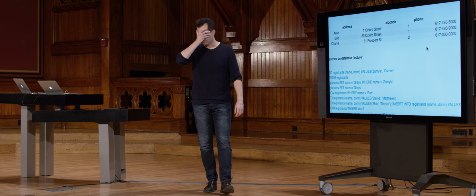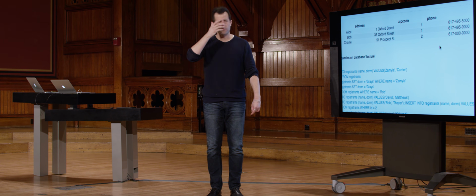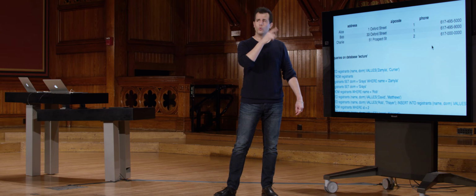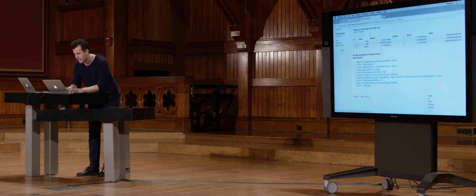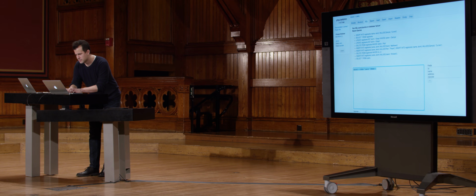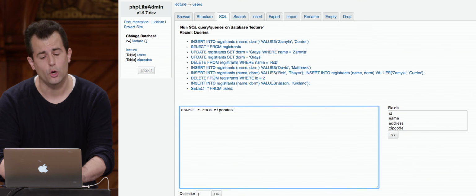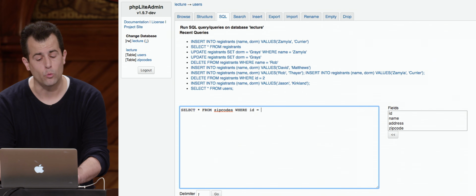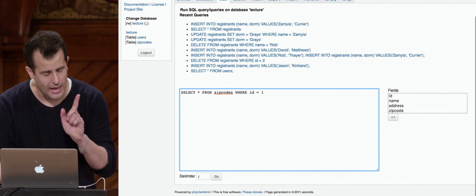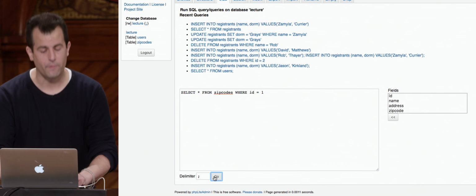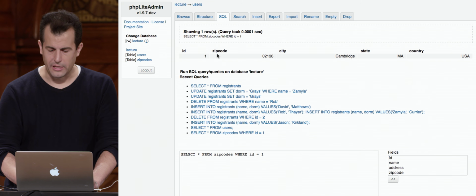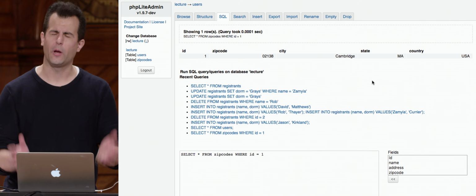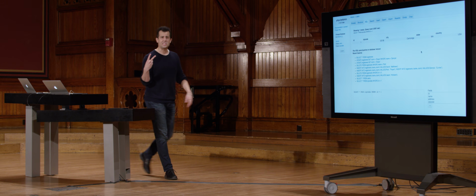Now, OK, I can figure this out. If I know that I'm looking for Alice and I see that she's in zip code 1, I could do another query. Let me go back to that SQL tab and do select star from zip codes where ID equals 1, because I saw that Alice's zip code was uniquely identified by 1. Oh, all right. So Alice lives in zip code 1. That's 02138, Cambridge, Mass, USA. OK, got that. But now I've used 2 SQL queries.